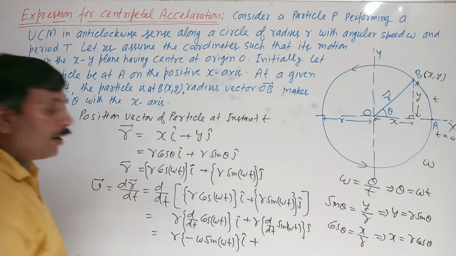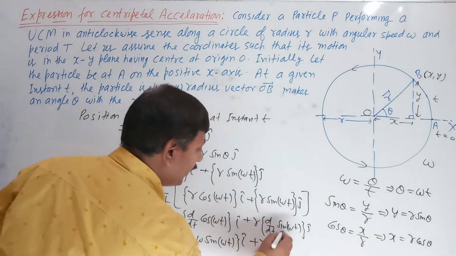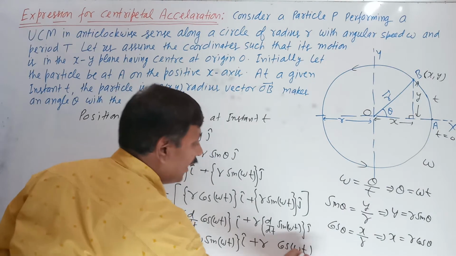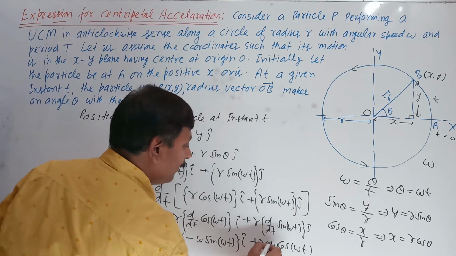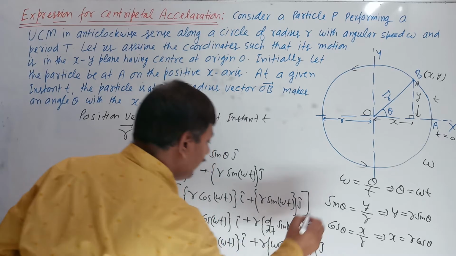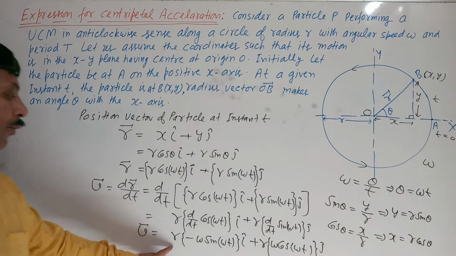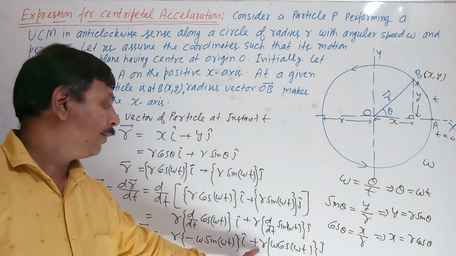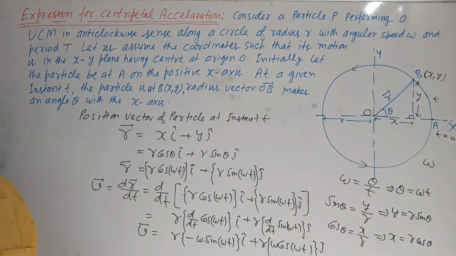Here also you write r d by dt of sin omega t. The differentiation of sin is cos omega t, and by chain rule the constant multiple of t, omega, comes out. So this is the differentiation of sin omega t, j cap. So this will be the velocity: V is equal to r minus omega sin omega t I cap plus r omega cos omega t j cap.